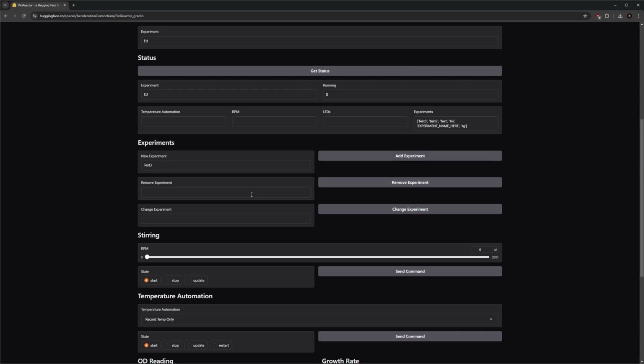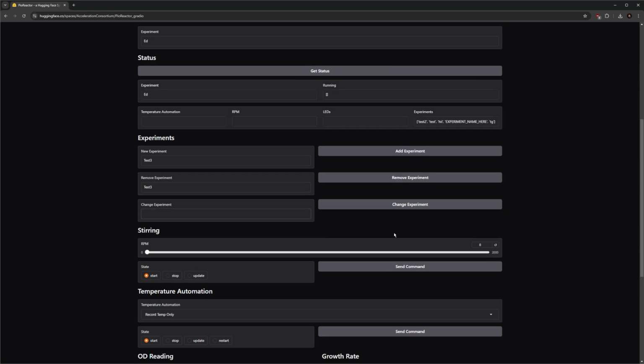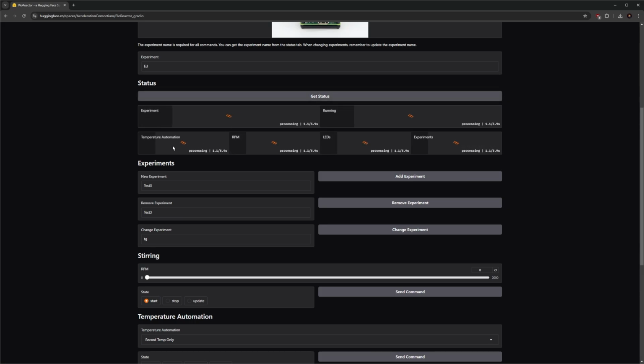We can do the same for removing experiments. And we can also change to a different experiment. Now, a note for changing experiments is that after changing, we need to change the name at the top of the control panel as well.